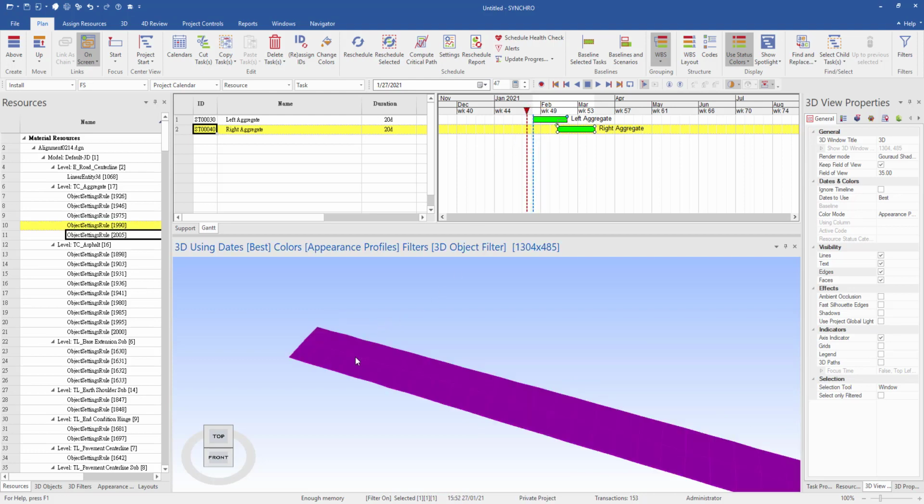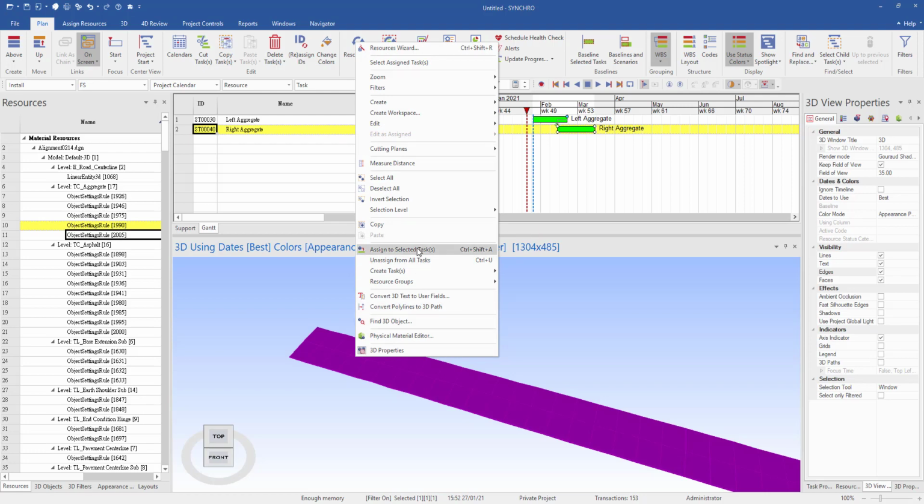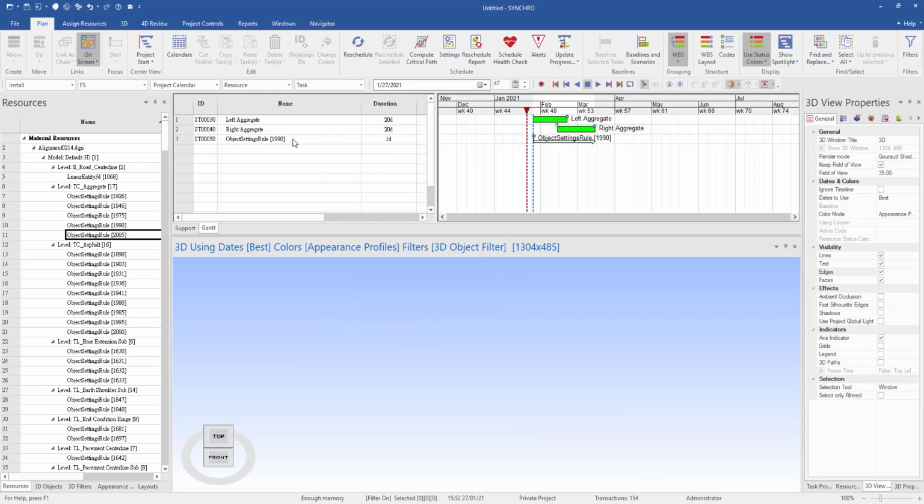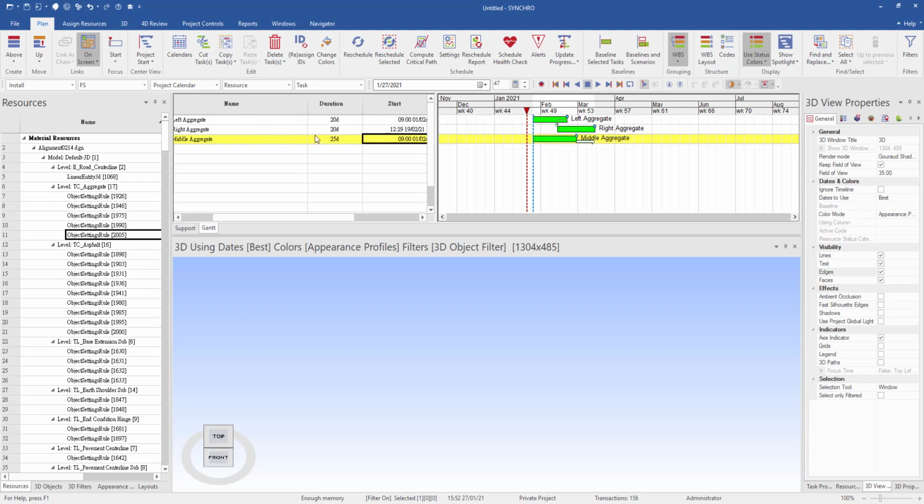And next is the middle one. Then I do the same to create the task. Give the name of the task and give the duration. Also link the chain, and move back a little bit.